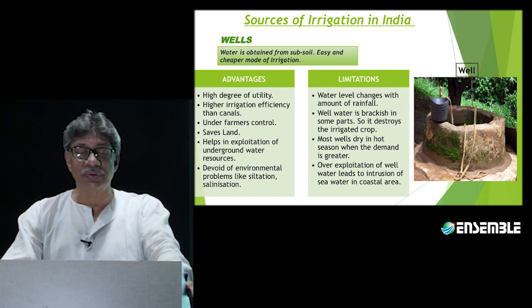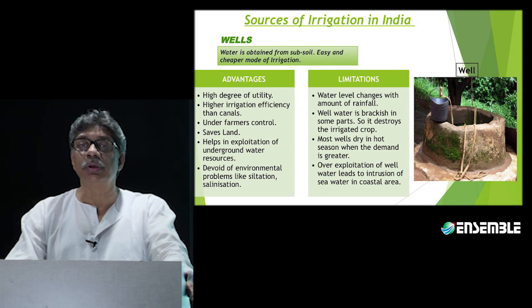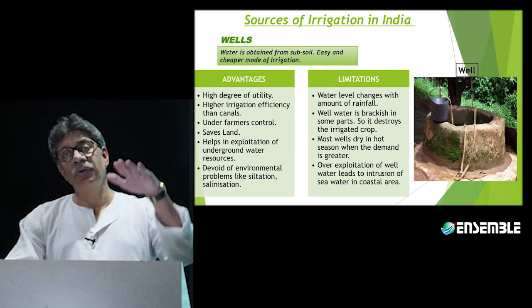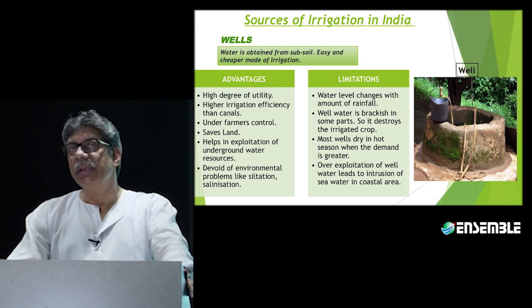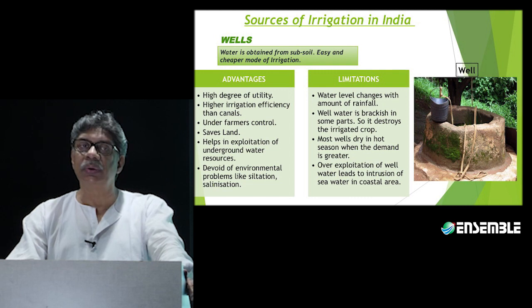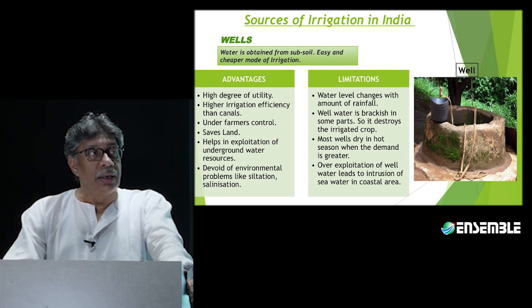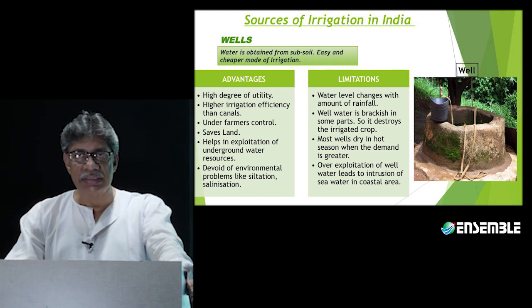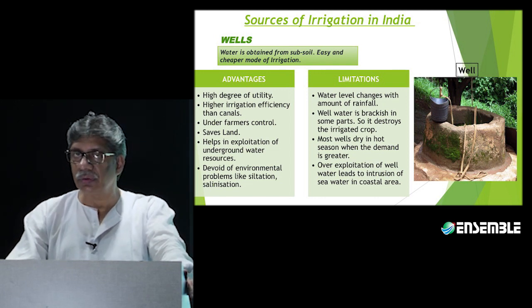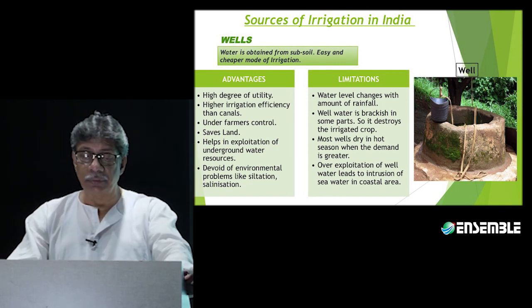Incidentally, one of the limitations of wells is that in some places people have utilized the groundwater to such an extent that the water table has gone for an irreversible decline. That is one. There are some areas in South Arcot district in Tamil Nadu, in Mehsana district in Gujarat, where the water table has gone for such an irreversible decline. The main limitation is that the water level in the well changes with the amount of rainfall. Higher rainfall, and it gets elevated. Lower rainfall, and it goes down.